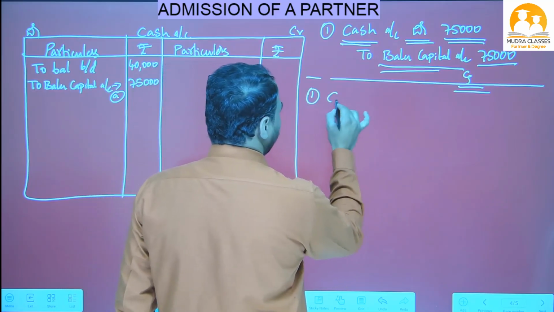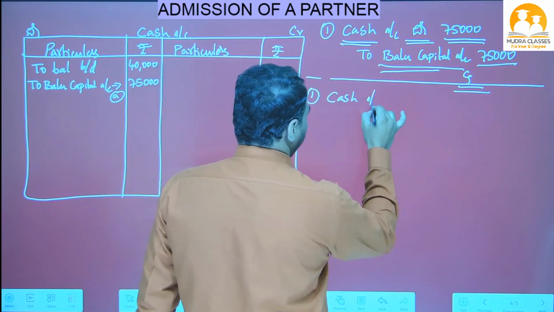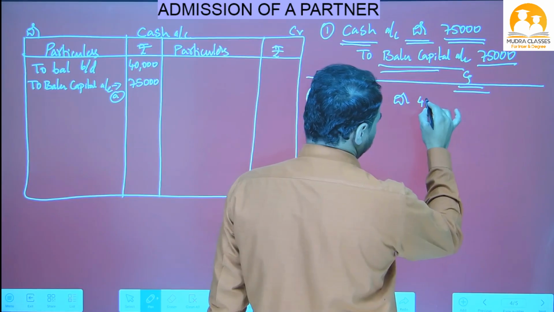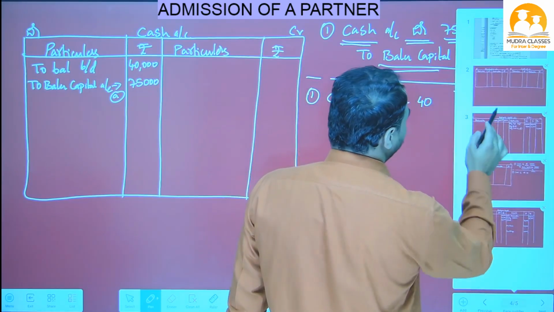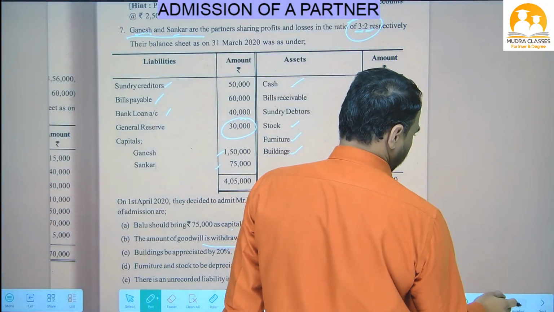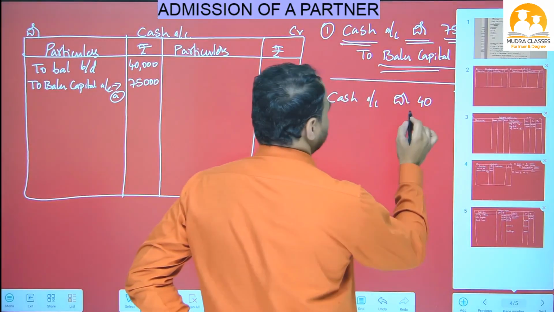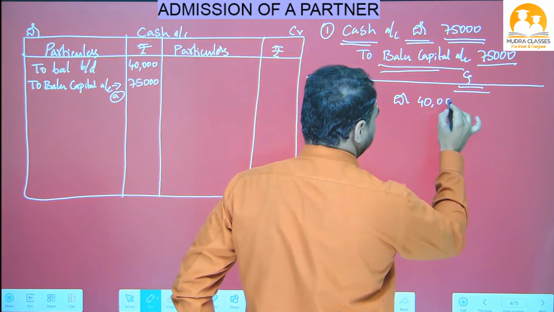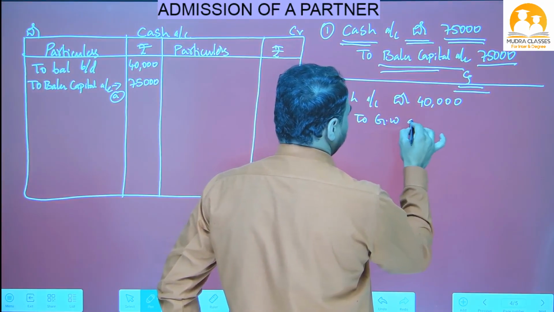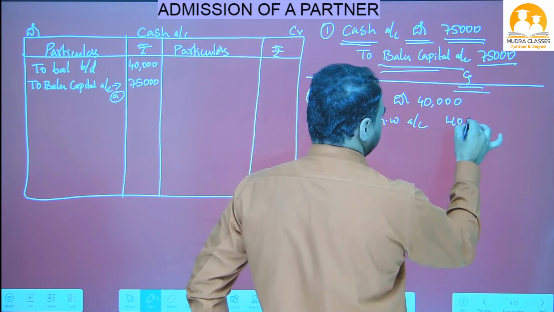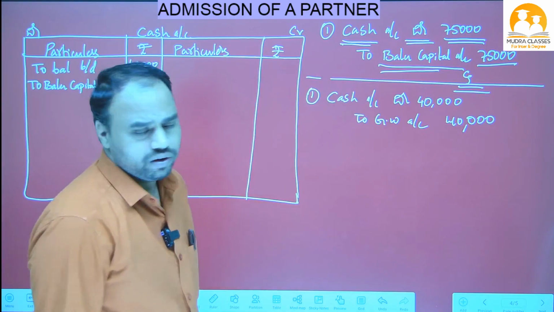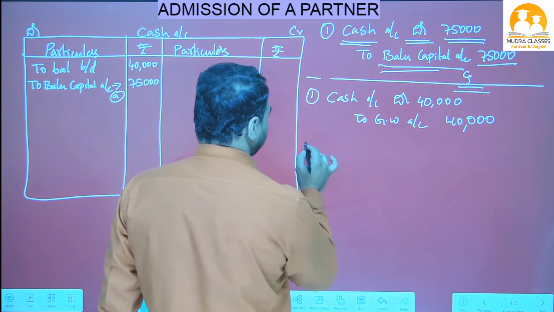First one, cash account debit. How much goodwill did he bring? 40,000. Cash account debit 40,000 rupees, to goodwill account 40,000 rupees. GW means nothing but goodwill account. This is the first journal entry.